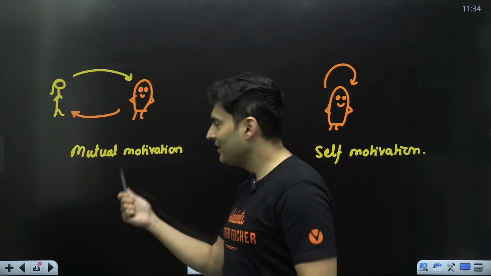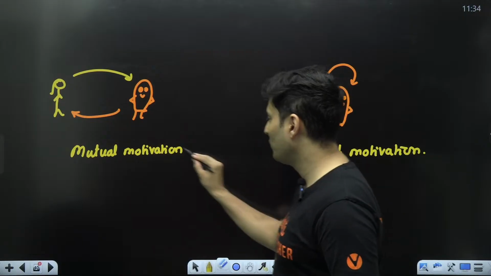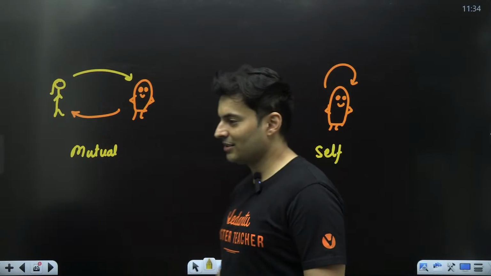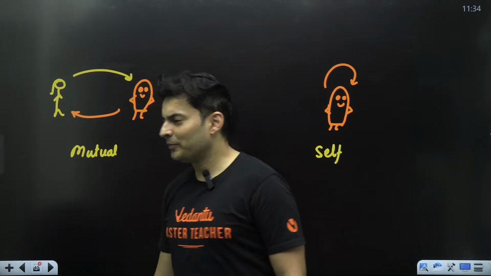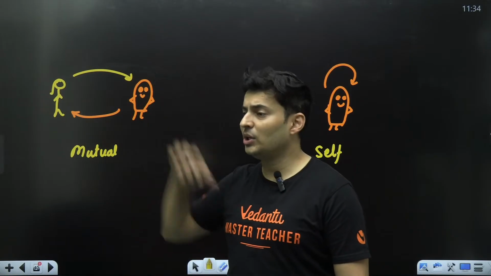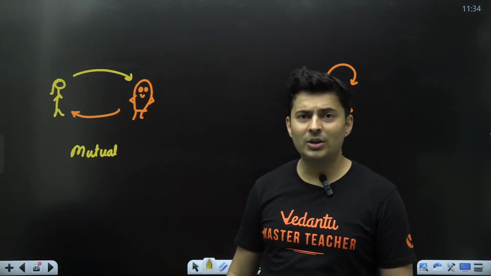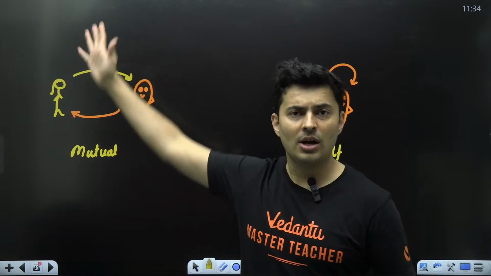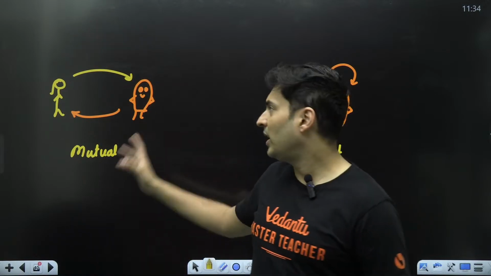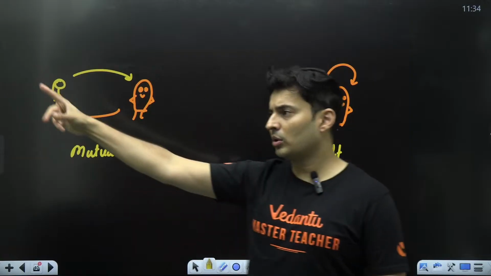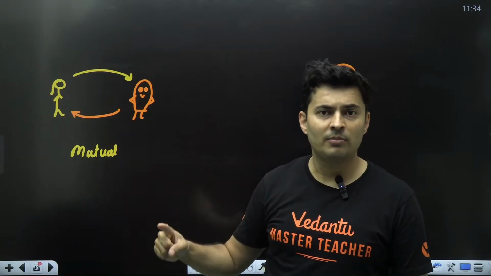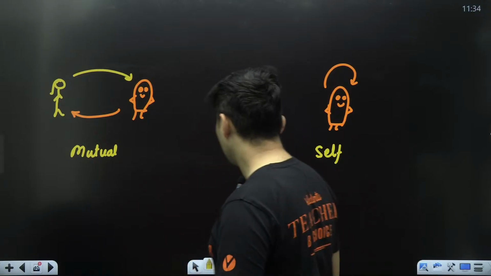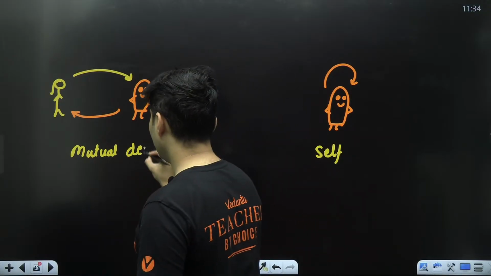So imagine it in a slightly different way. Instead of motivation, I will call it the demotivation. It's like, you know, Champa tells Pandu, come, let's prepare for NEET. Pandu says, I will not prepare for NEET. And Pandu tells Champa, you also don't prepare for NEET. Champa says, no, I will prepare for NEET. So it will now become mutual demotivation.